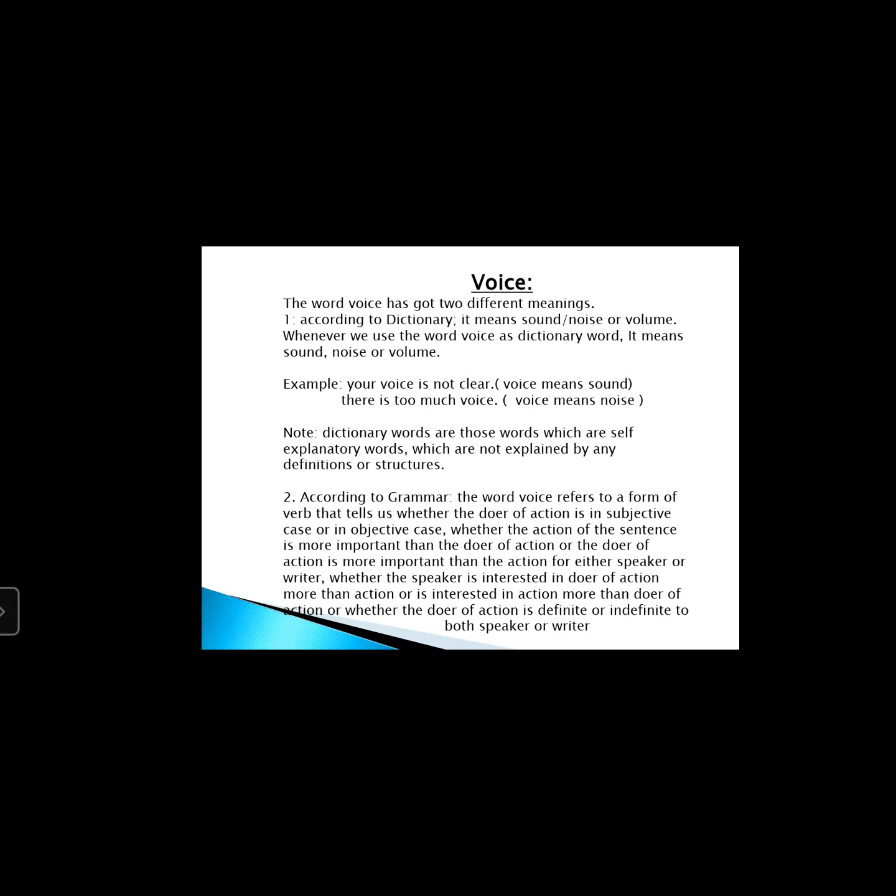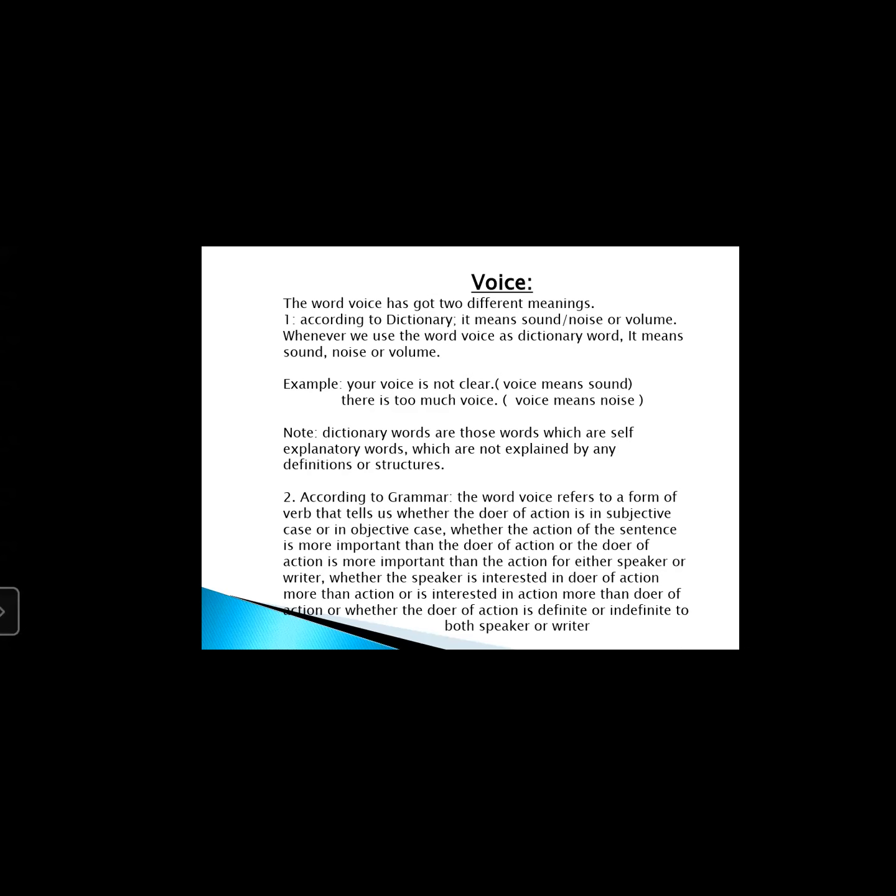How can you bring this kind of variation in your speaking or in your writing? You can bring variations through active voice and passive voice. And without using any extraordinary word, the people understand your mentality. They will not only catch your meaning, they will not only catch your idea, they will also catch your mentality.